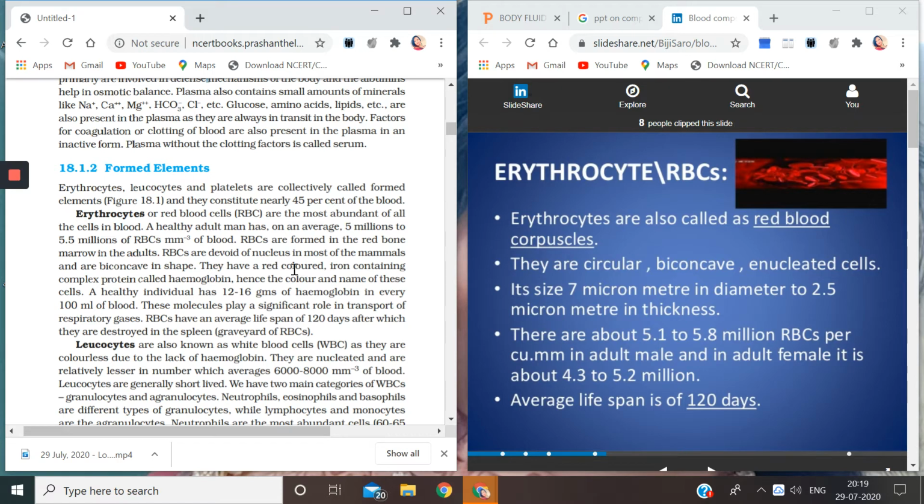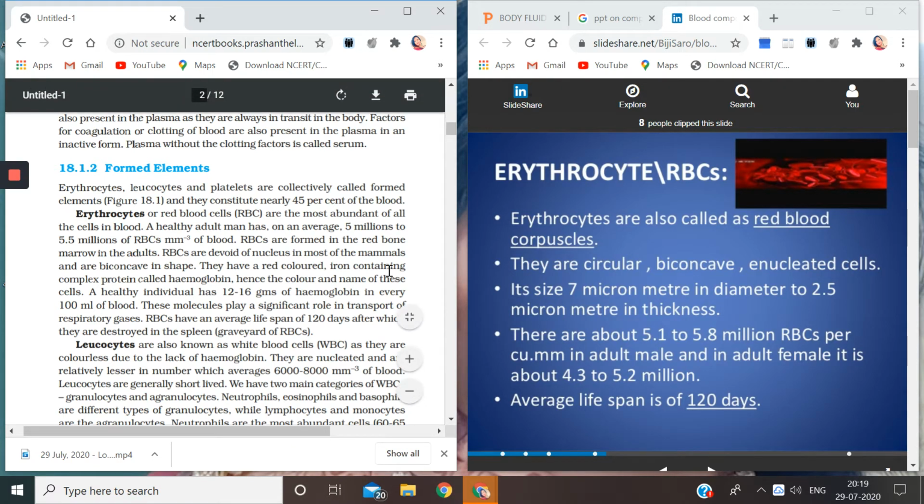Okay, they have a red colored iron pigment containing complex protein called hemoglobin. The word heme here means iron. So it's an iron containing pigment which is called hemoglobin, and that is why the color of the blood is red. Now, a healthy individual has 12 to 16 grams of hemoglobin in every 100 ml of blood.